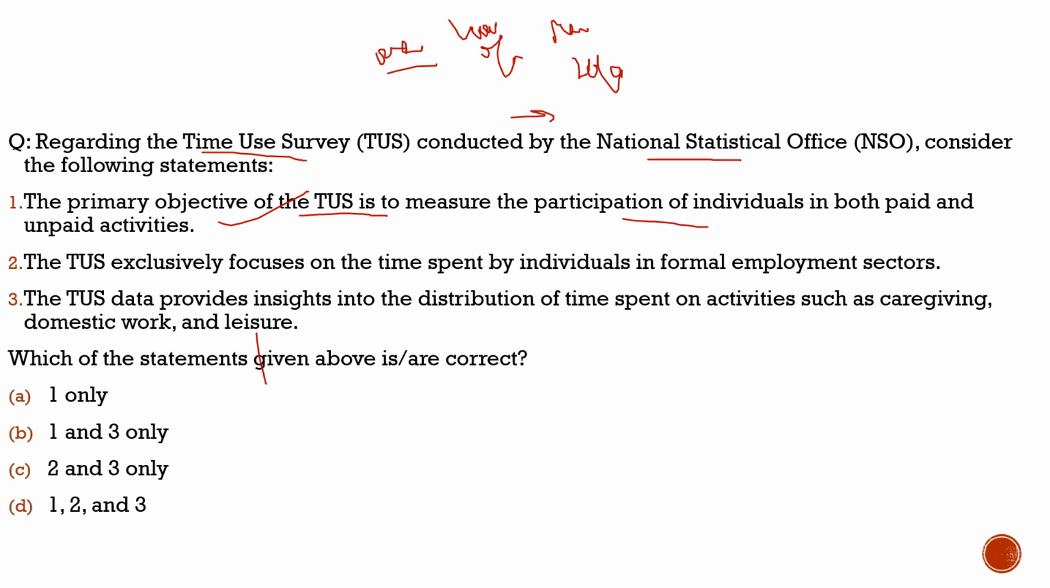Its objective is to measure the participation of individuals, whether male or female, in both paid and unpaid activities. Second, the Time Use Survey exclusively focuses on the time spent by individuals in the formal employment sector. Totally incorrect. It definitely contradicts the first statement. So the second statement is incorrect. Third statement, the Time Use Survey data provides insights into the distribution of time spent on activities such as caregiving, domestic work and leisure. 100% correct. So the correct statements are statements 1 and 3 only, and from the code given below, the correct code would be option B.